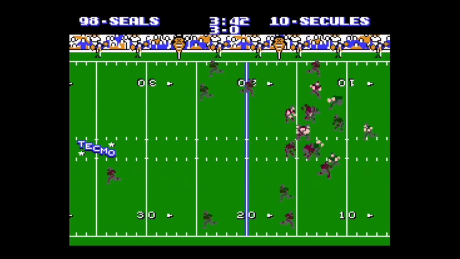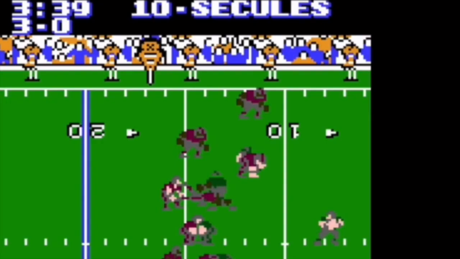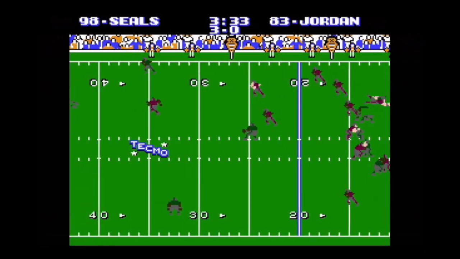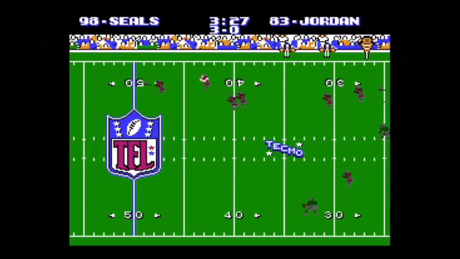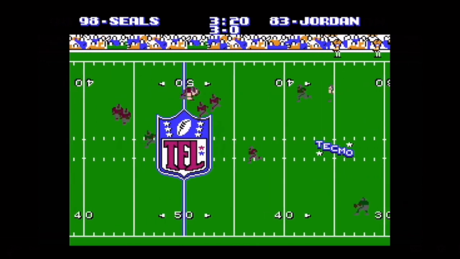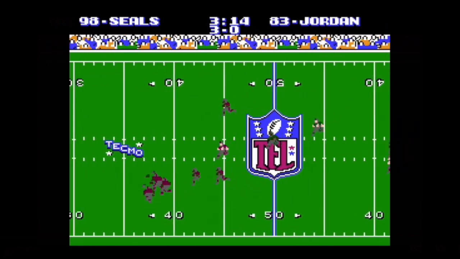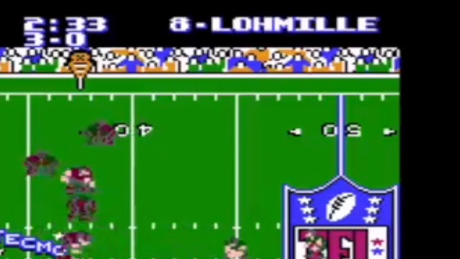Not long after, we have Scott Secures. Scott Secures pitches off to Jordan, runs over, gets past midfield, stops. He breaks the tackle, he keeps going, gets past the 40, gains about a couple more yards.